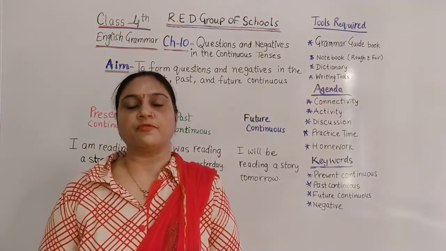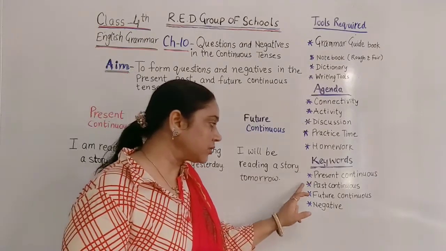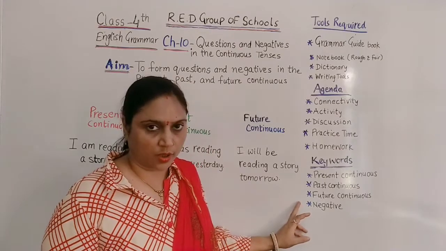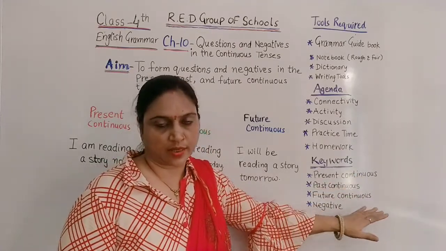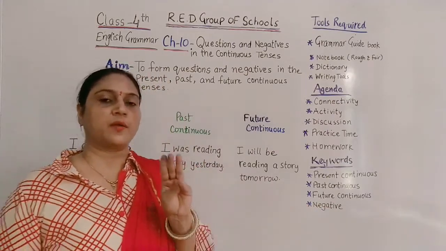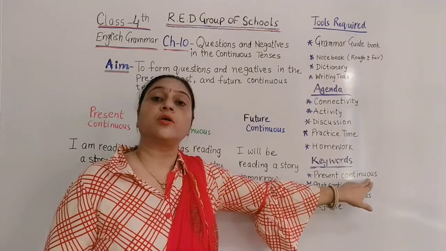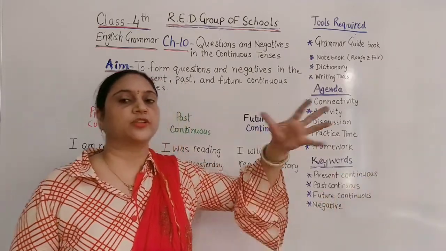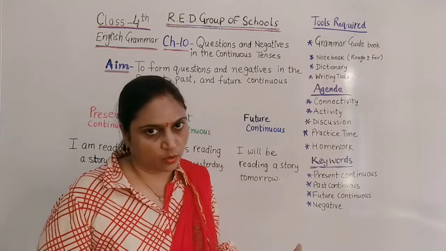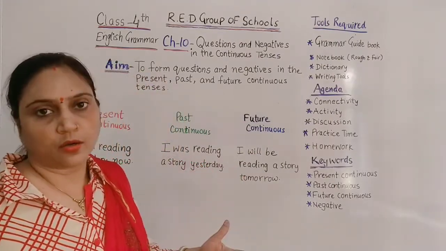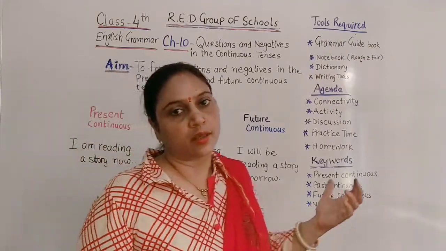Children, before moving further in today's session, let's know about these three tenses in brief. Present continuous, past continuous and future continuous, as we are talking about the three timings, but all the three are related to the continuous time. Continuous action means the action that was happening continuously. कोई काम जो लगातार हो रहा है या हो रहा था या हो रहा होगा in the future.